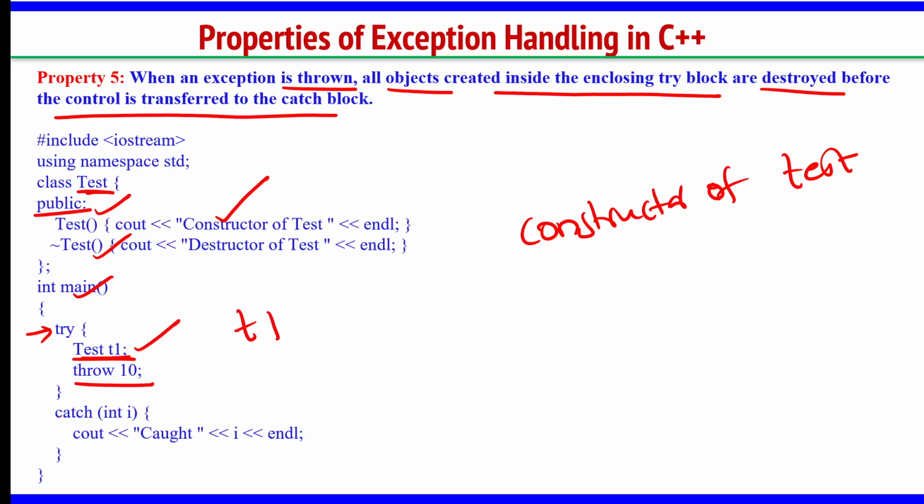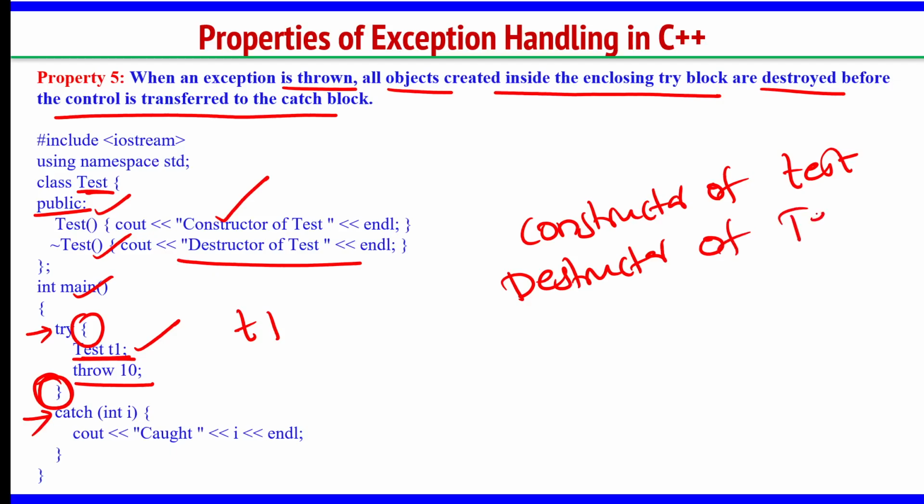Now before you call this catch block, you are having a close bracket here, open bracket and close bracket. Before this close bracket is executed, the destructor will execute. It will say "destructor of test". Then the 10 is received here and it will say "caught 10".